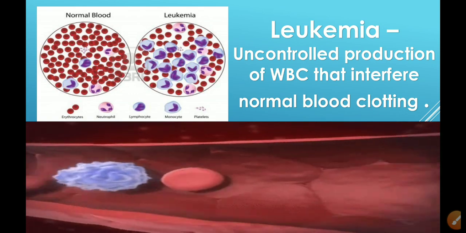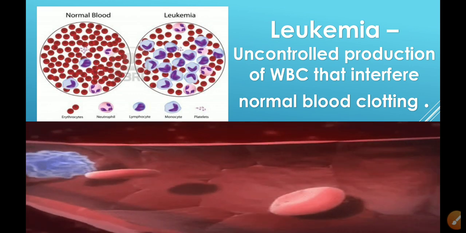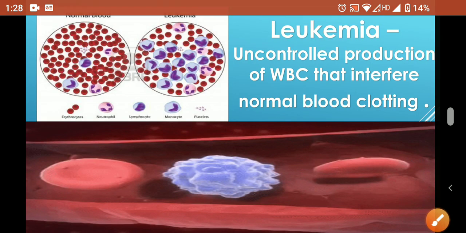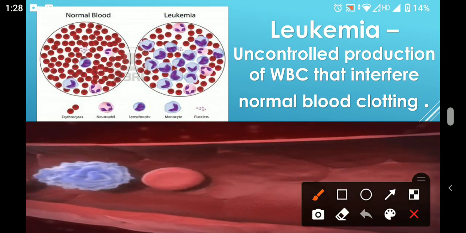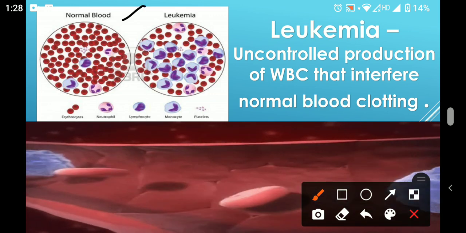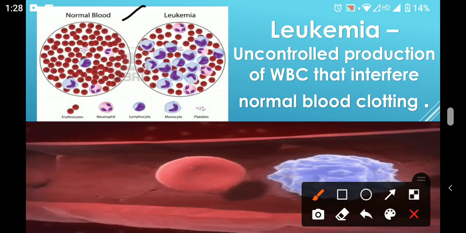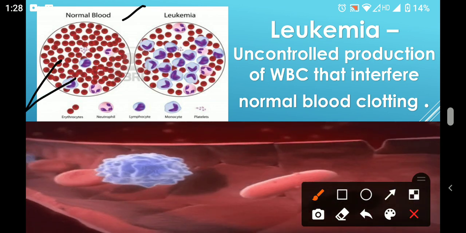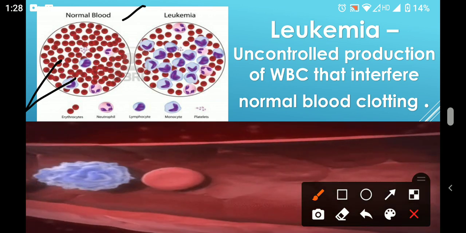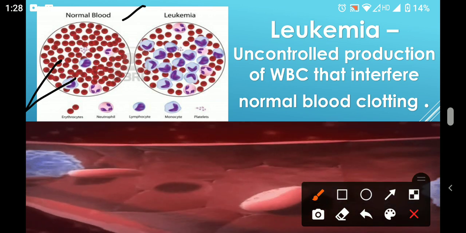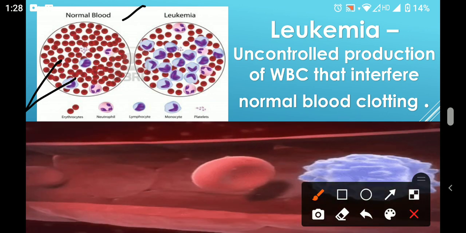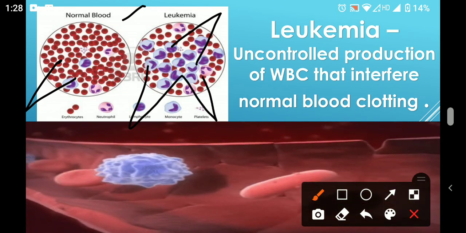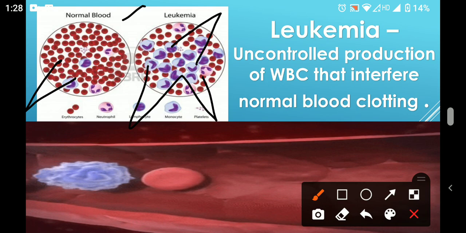So because of leukemia, there can be a lot of problems. Look in this diagram. This is the normal blood. This is the leukemia blood. In normal blood, we have a greater number of RBC. These are the RBC and a smaller number of WBC. In a normal human, we have millions of RBC and a lesser amount of WBC. And this is leukemia. In this, you can see there are a lot of WBC. All these are WBCs. And definitely these WBCs are produced at the cost of RBC.